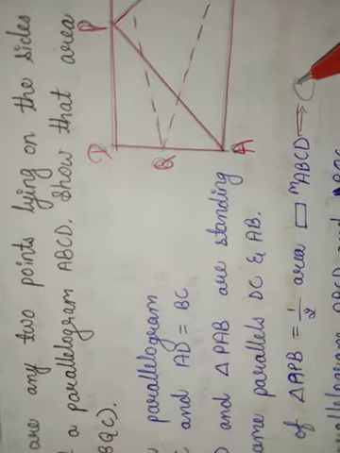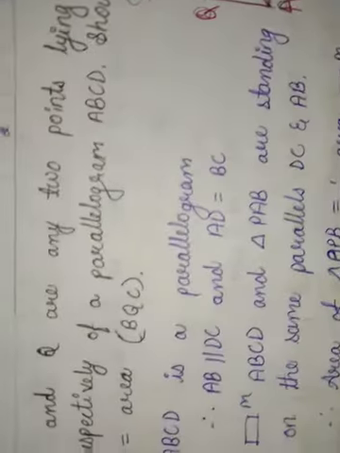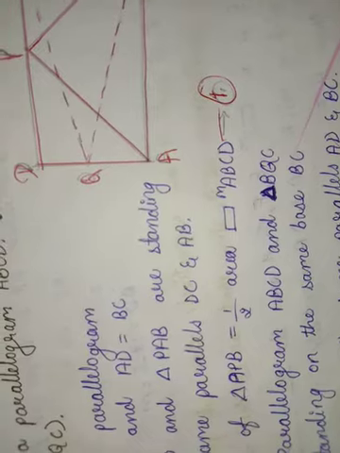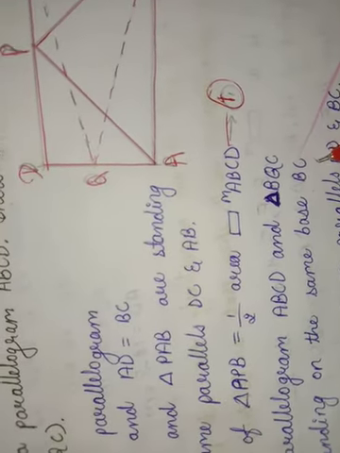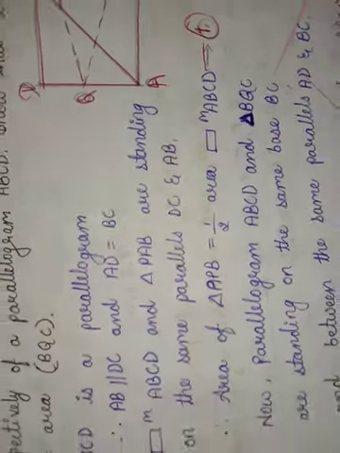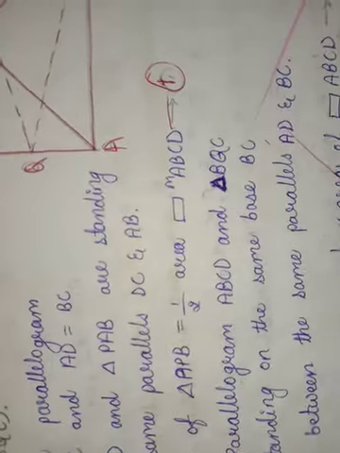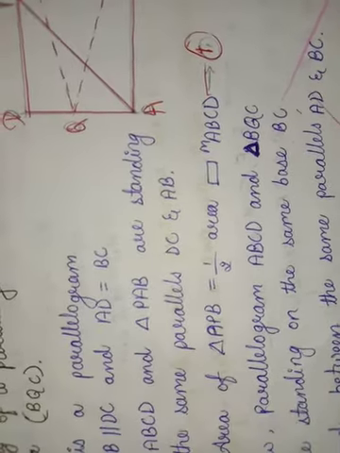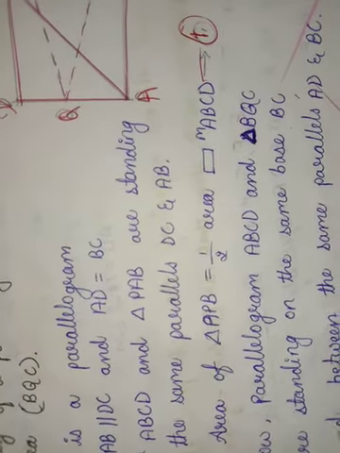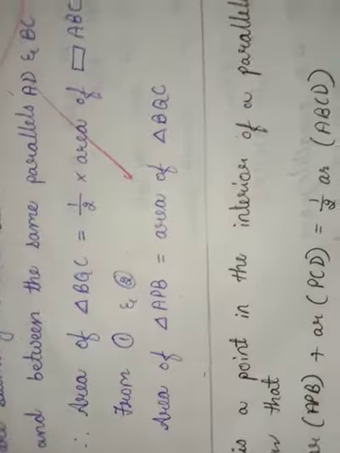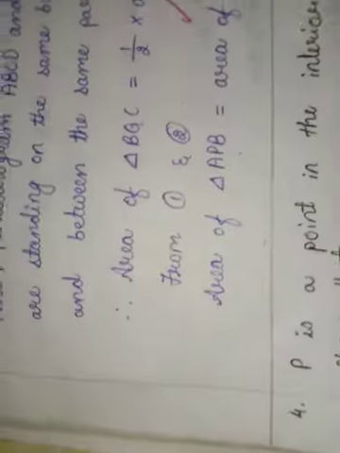Let us call this 1. Next, parallelogram ABCD and triangle BQC are standing on the same base BC and between the same parallels AD and BC. Therefore, area of triangle BQC is equal to 1 by 2 times area of parallelogram ABCD. It is 2. Now from 1 and 2, area of triangle APB is equal to area of triangle BQC. Hence proved.